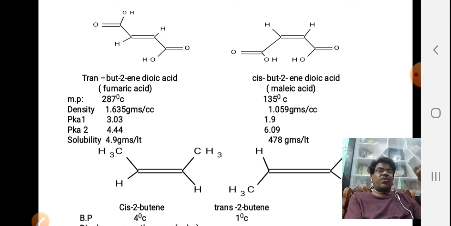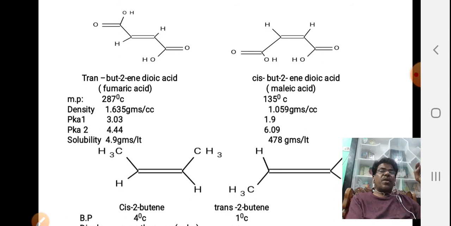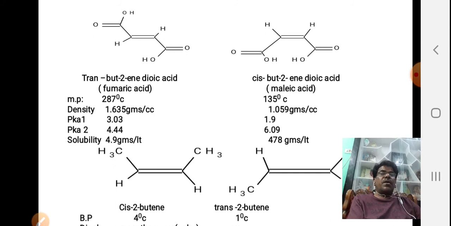And coming to the solubility. Trans compounds have 4.9 grams per liter solubility in water, but almost 100 times more, that is 478 grams per liter, is soluble in water in the case of the cis compound, because it is highly polar.